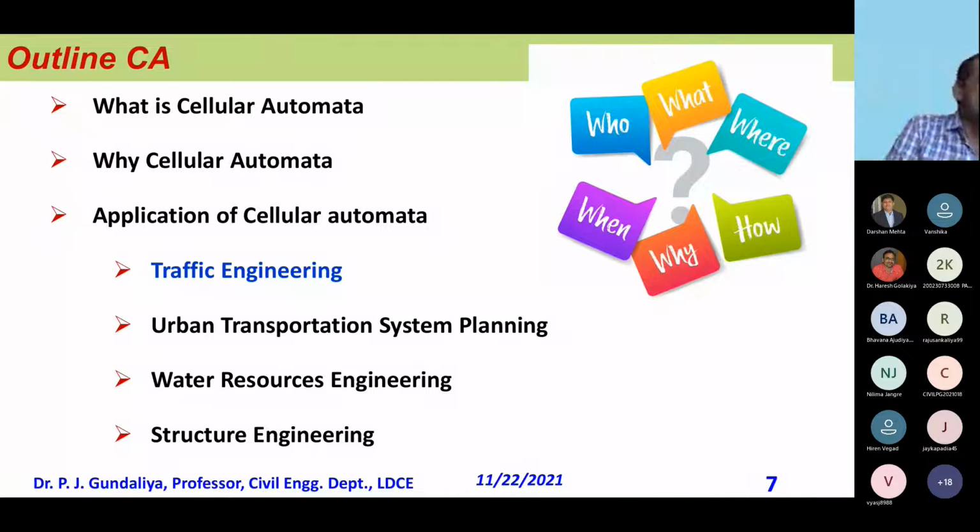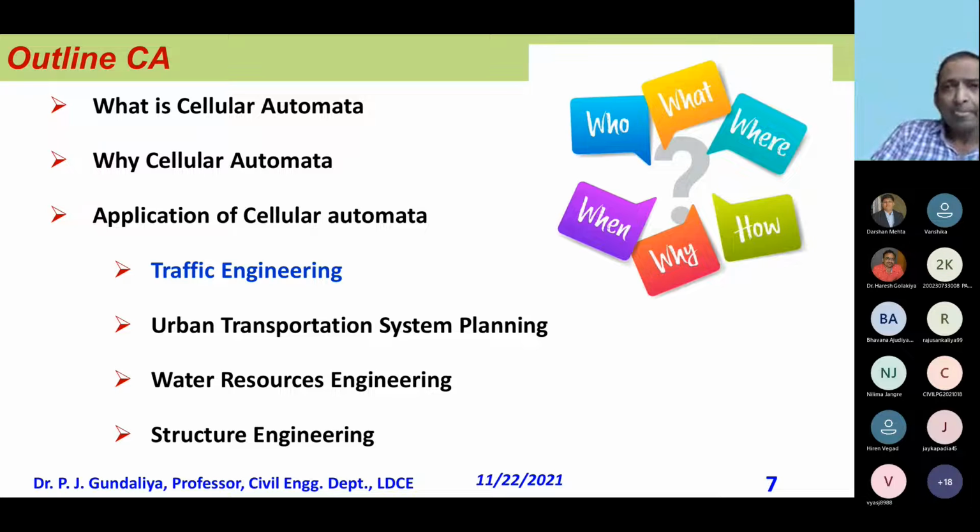Then another, like cities expanding. You see Ahmedabad or Surat in 1960, it had some shape, and today it has another shape. So gradually it is changing its shape. Now how did this change come? What rules should I apply so that I can get the same kind of pattern? You can validate it and also predict it: in future, Surat city is going to have a shape like this. Traffic engineering also uses it, urban transportation planning, water resources also, and structures, as I said, people are using it in structures also.